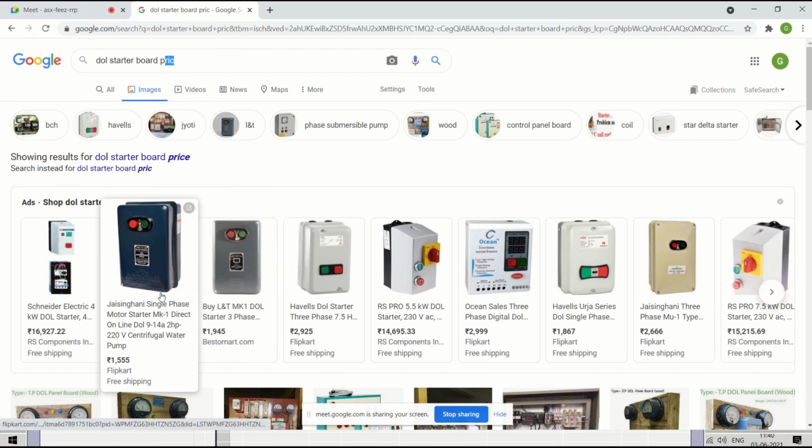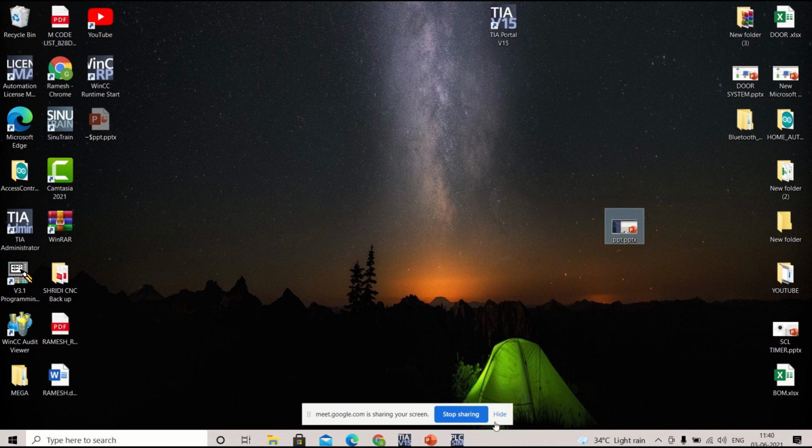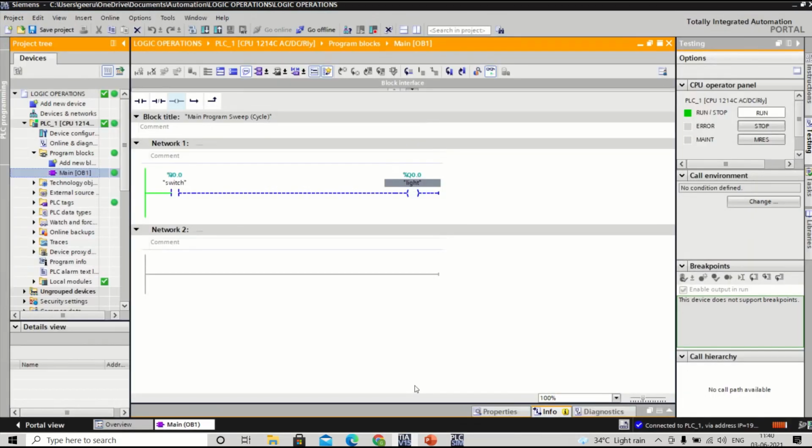Right? We will try the same thing with the PLC also. Till now we have written a program for a single switch, as we do in the home. In our home applications we use single switches. We switch it on, the output will turn on, right? Now I am writing a program, please observe that.